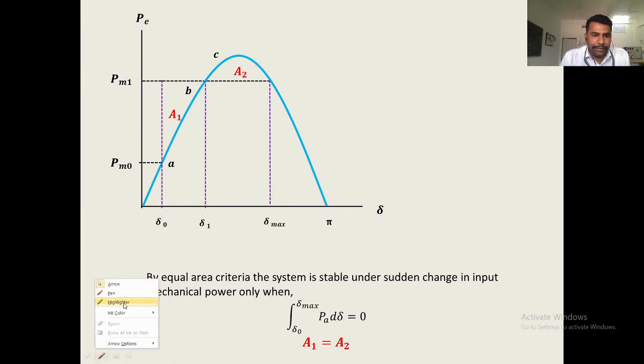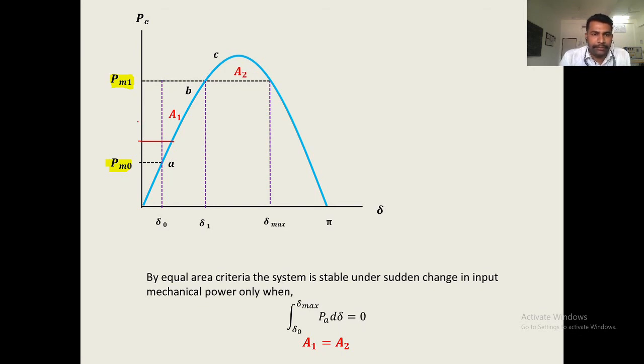Our aim in the experiment is to find the maximum possible value of P_m1. When we increase the mechanical power from P_m0, we observe whether the machine is stable or not. Suppose we increase P_m0 to this point, then we observe whether area 1 is equal to area 2 or not.